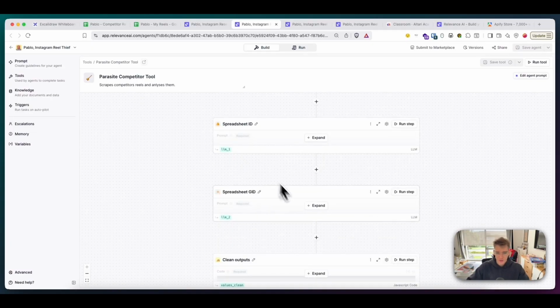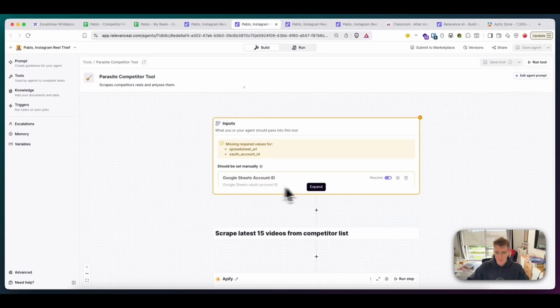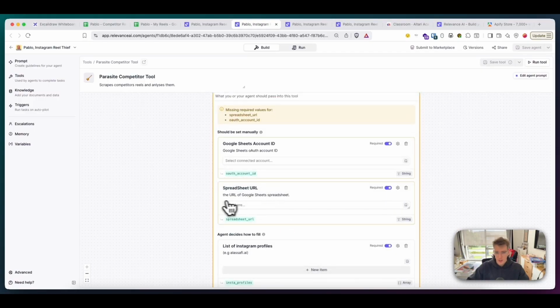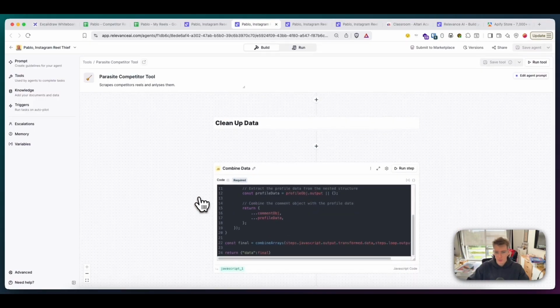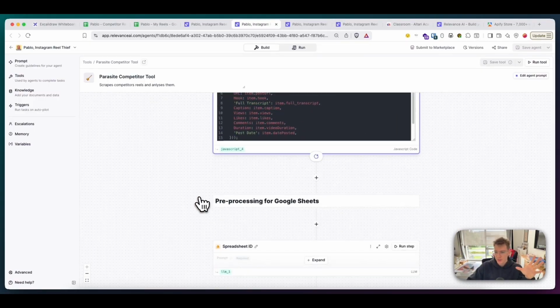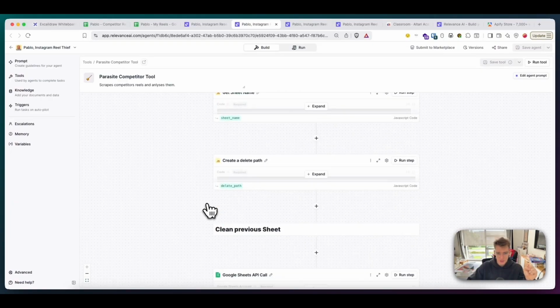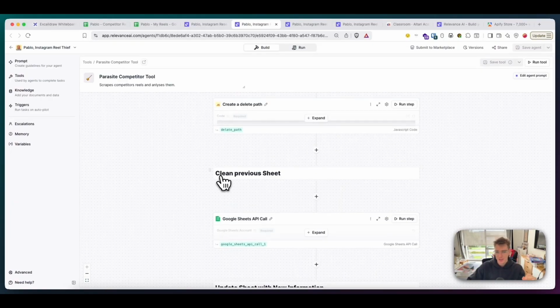Like we define spreadsheet ID, so it uses the variables that we provide here. And then pretty much all it does, it will add that clean data with hooks and transcript into Google Sheets. And before it adds to Google Sheet, we actually clean the previous sheets. It makes sense to me to remove the old data each time and put the new data.